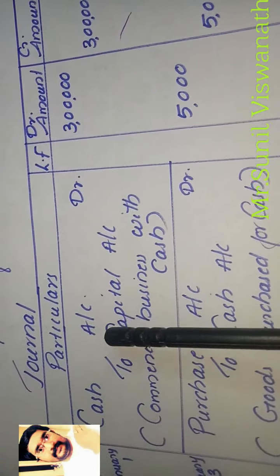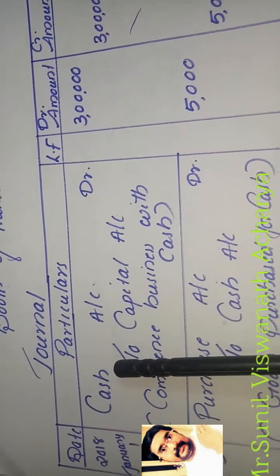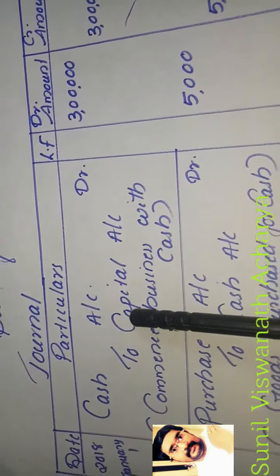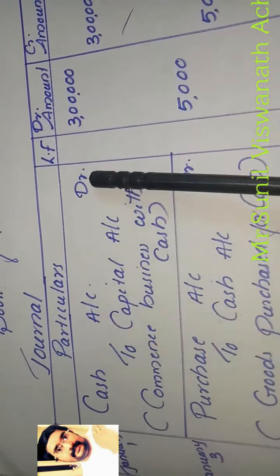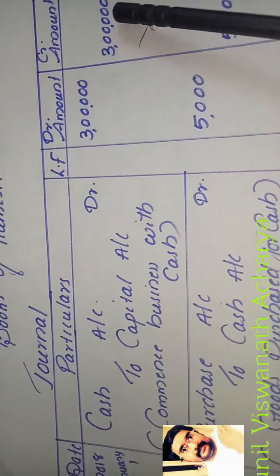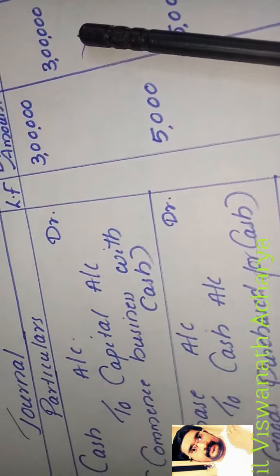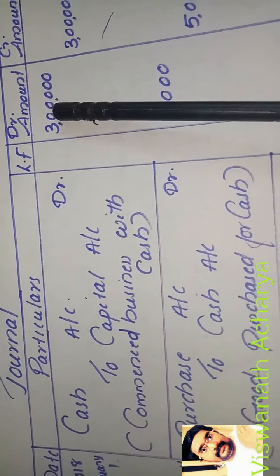Whenever the owner invests money in business, the journal entry is cash account debtor to capital account. Cash is the asset coming to the business. Asset increase we will debit. Capital increase, we know the rule, we have to credit. So cash account debtor to capital account, 3 lakh rupees. Narration we have to write: commenced business with the cash rupees 3 lakh. Journal entry: cash account debtor to capital account.